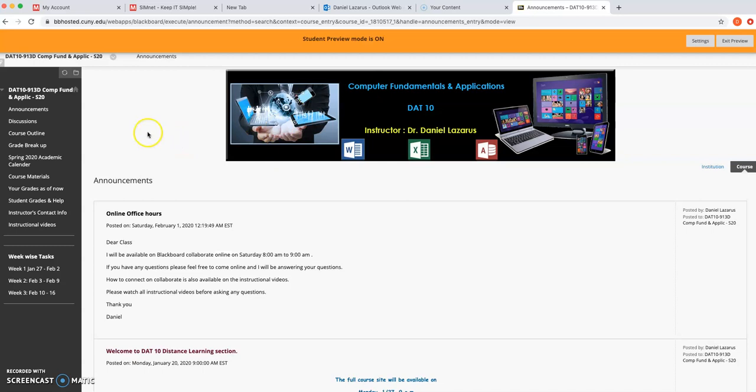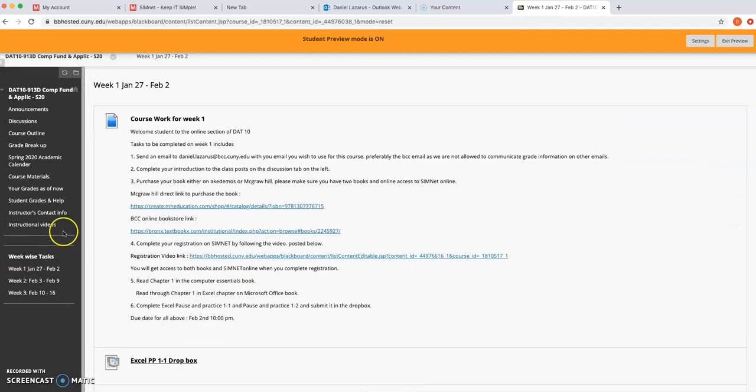This is about your online class, Data 10, and this is how your Blackboard class is going to look. This class is organized week-wise. Currently, there are 3 weeks available, and as weeks progress, you will be able to see each week. The particular week's coursework is given to you in the announcements for each week.